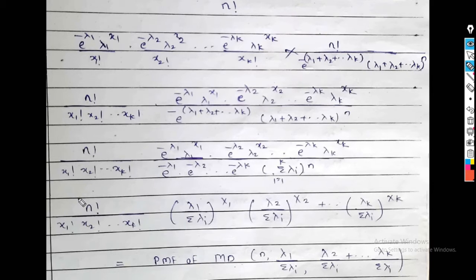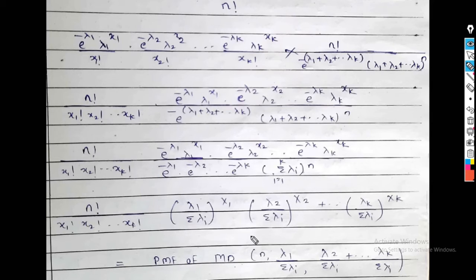So this statement is nothing but the PMF of multinomial probability distribution with parameter n. And what are the values of p1, p2, pk? So p1 is equal to what? Lambda 1 upon summation lambda i. Lambda 2, p2 is lambda 2 upon summation lambda i, and pk is what? Lambda k upon summation lambda i.